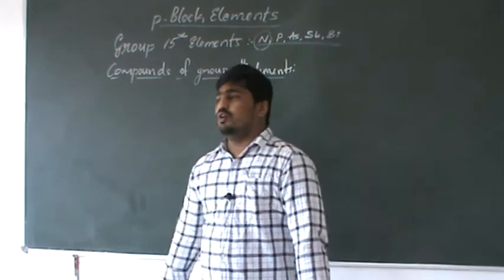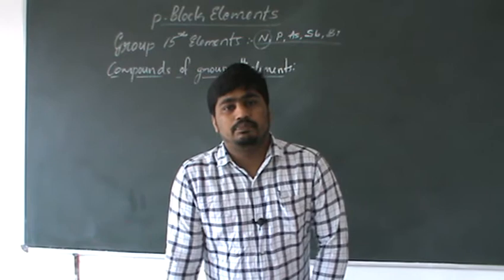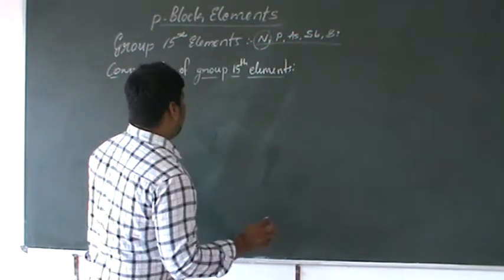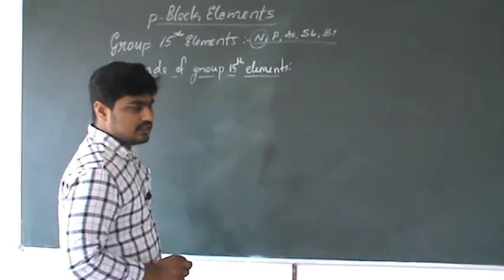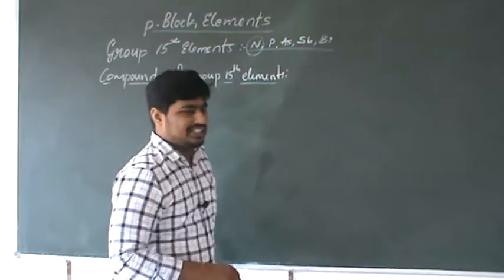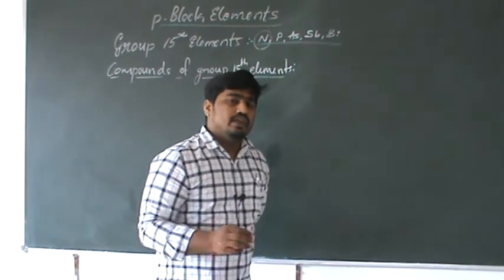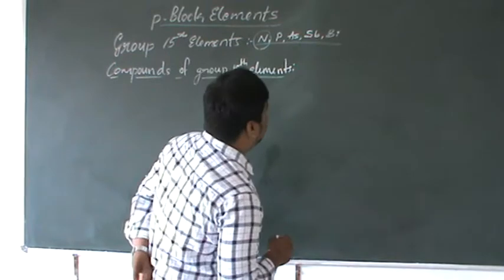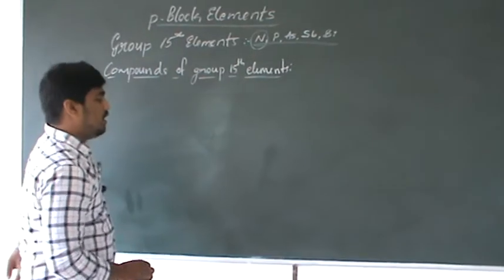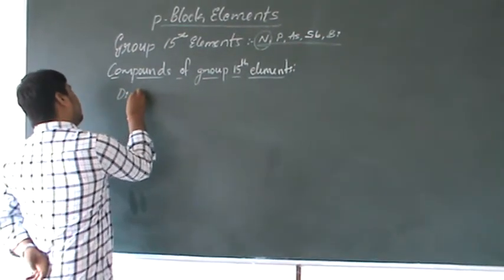Okay, let us move on to the compounds of the group 15th elements. Nitrogen, phosphorus, arsenic, they form different compounds. The first very important compound is formed from nitrogen. It is known as dinitrogen.